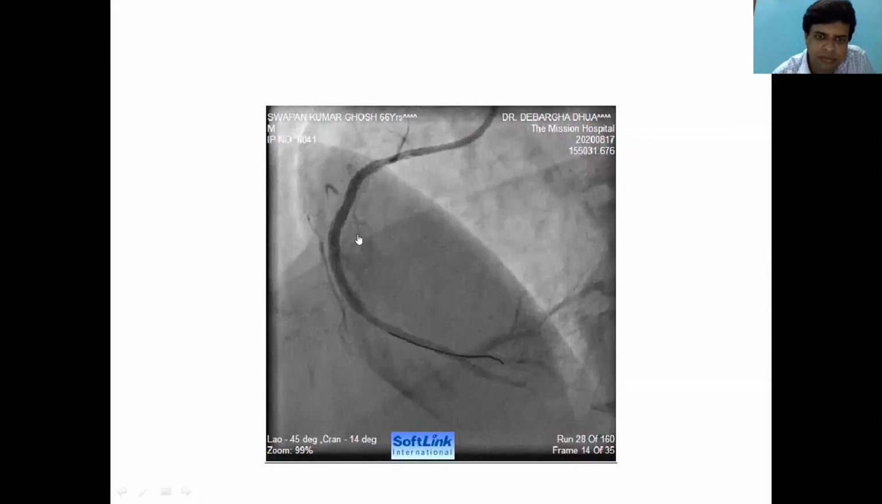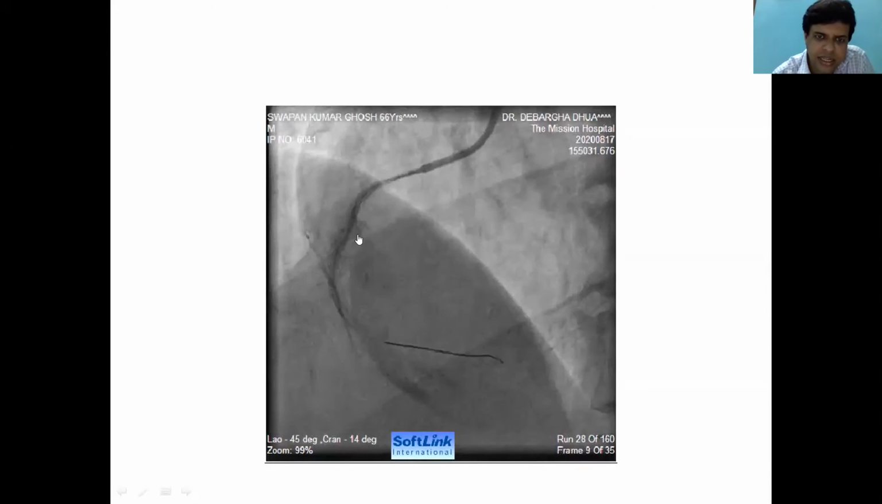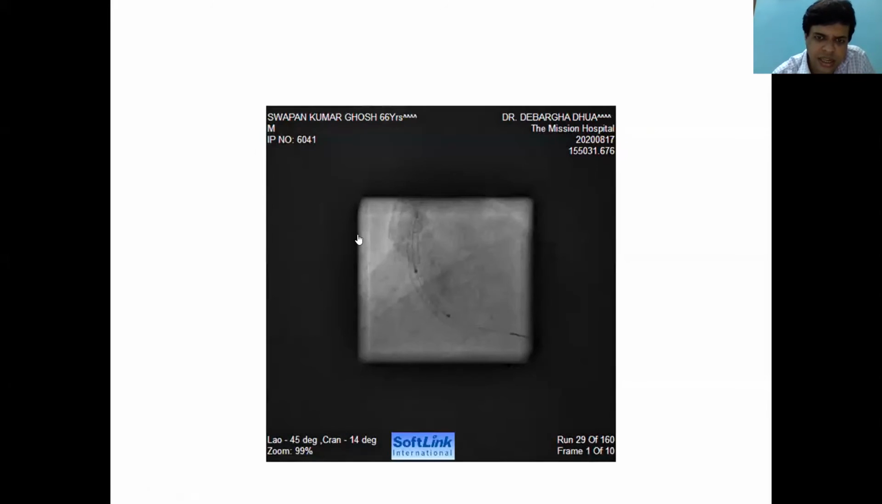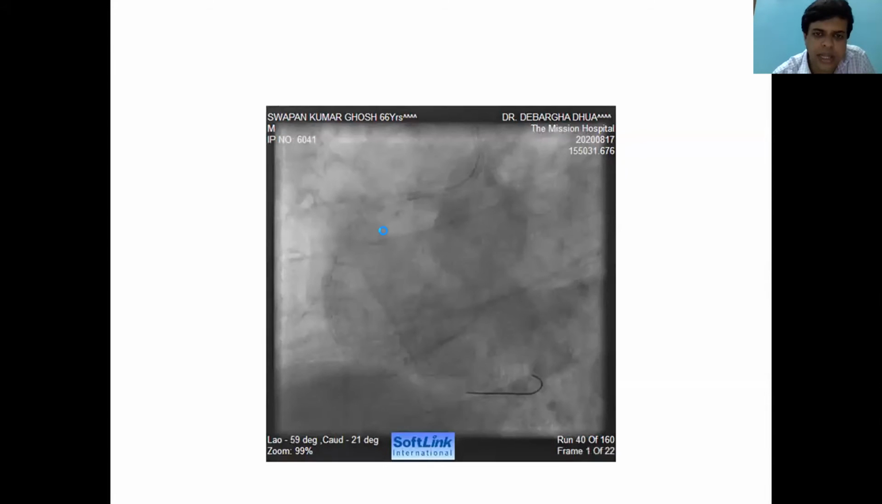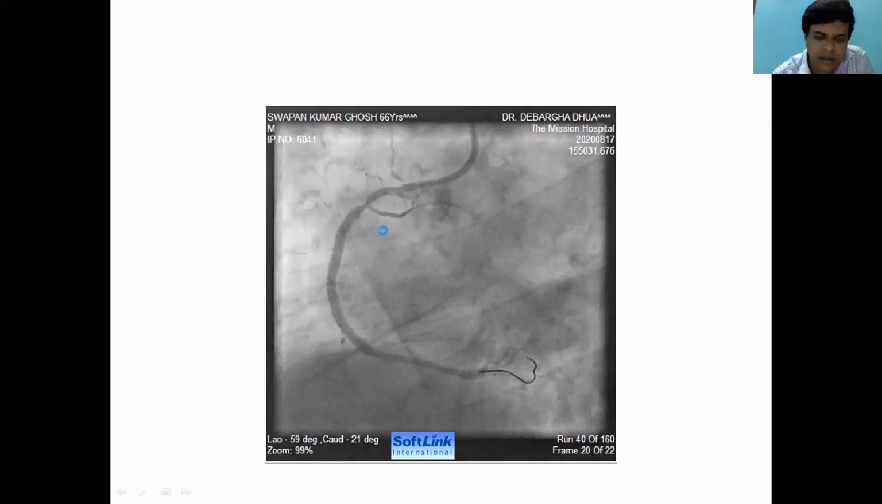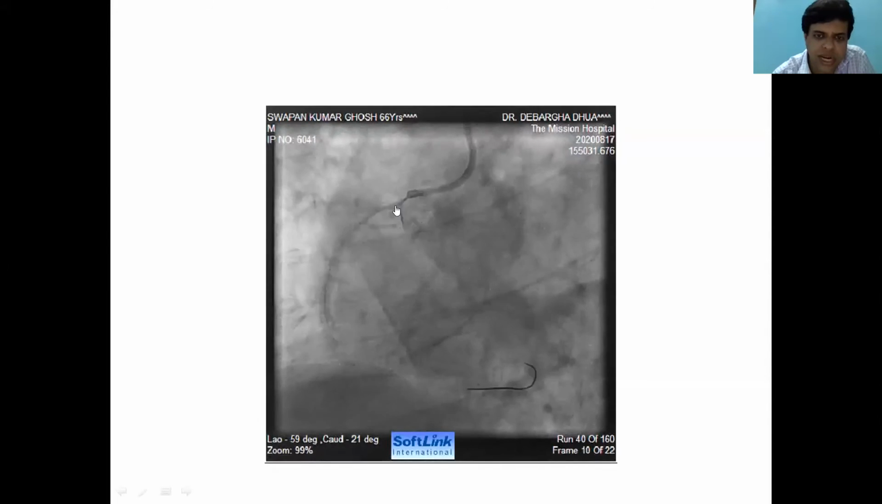We inflated the stent. Then we post-dilated the stent with a 3 into 12 NC balloon. And there was another lesion which was uncovered in the proximal RCA. The whole length of the lesion was more than 48 millimeter. So we took a two-stent strategy.